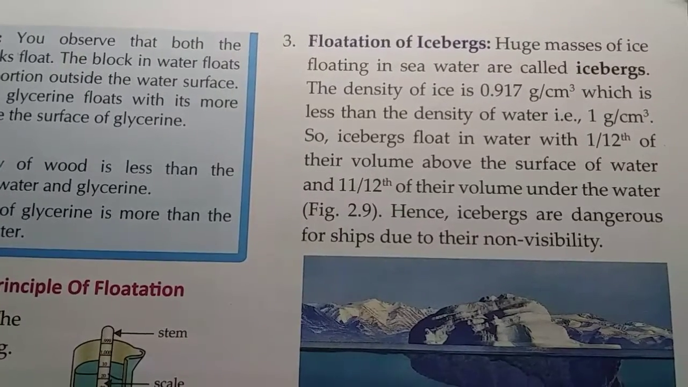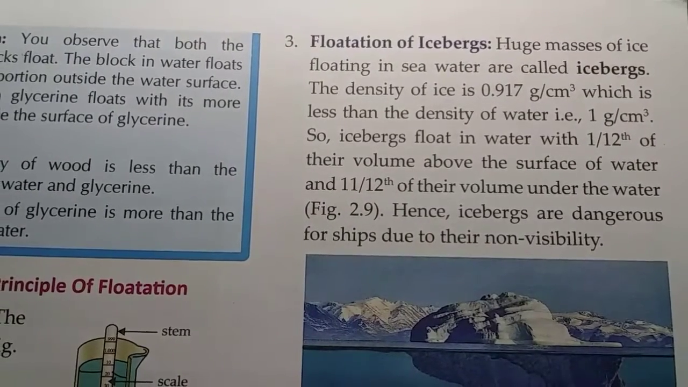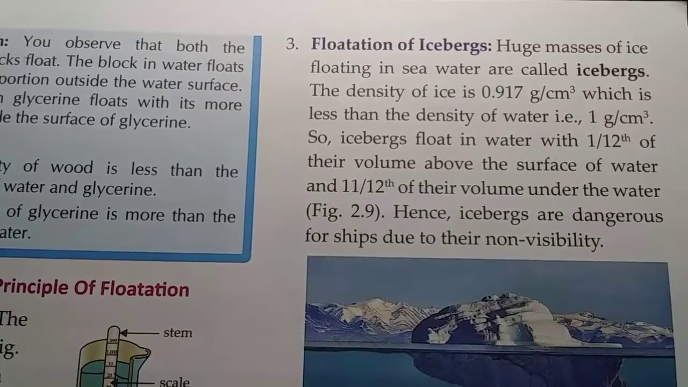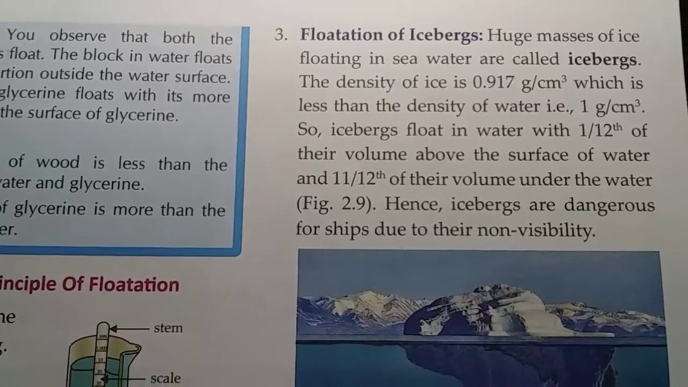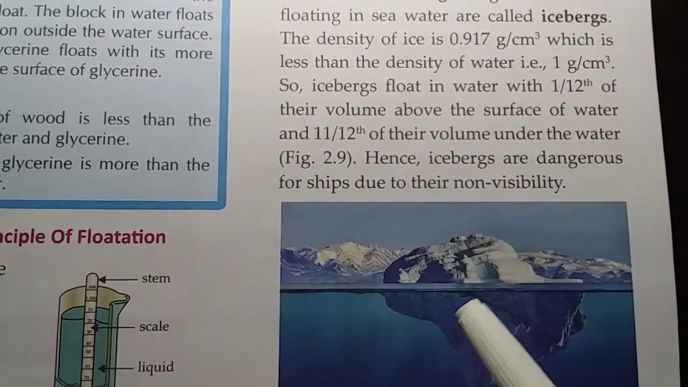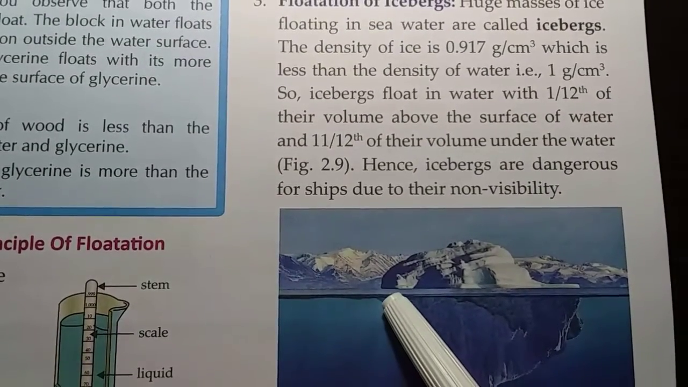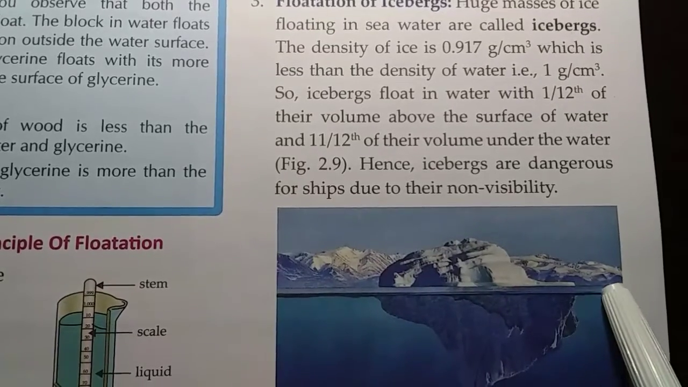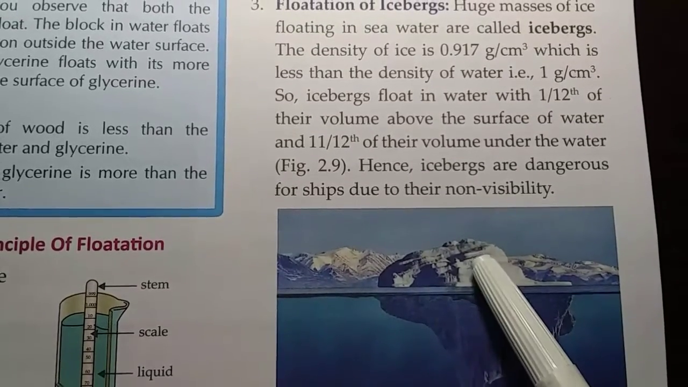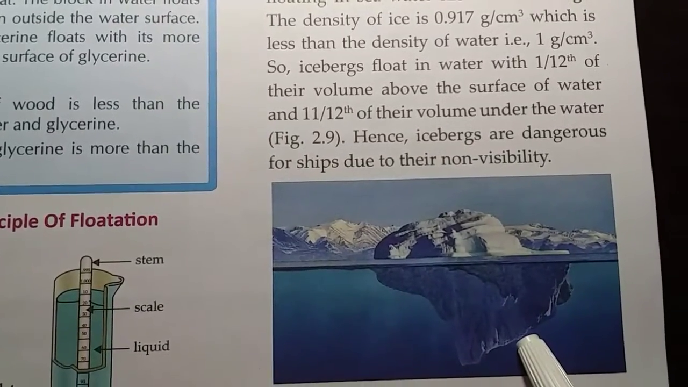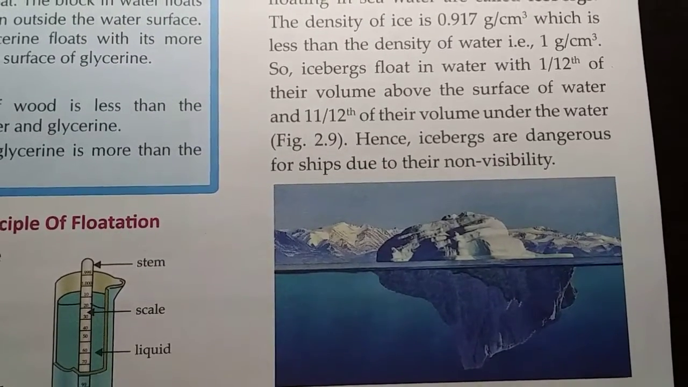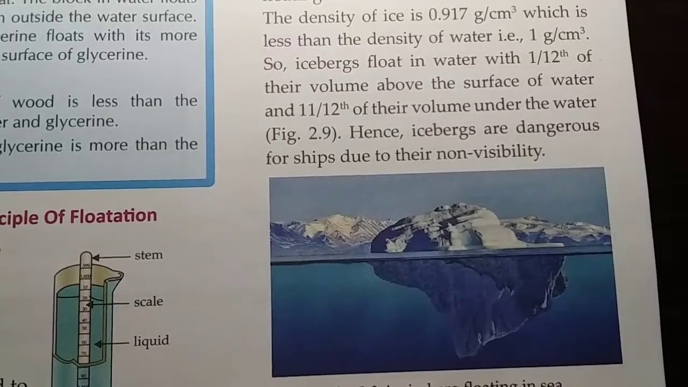Icebergs float in water with 1/12 of their volume above the surface of the water and 11/12 of their volume under the water. So they are very dangerous for ships because of their non-visibility.